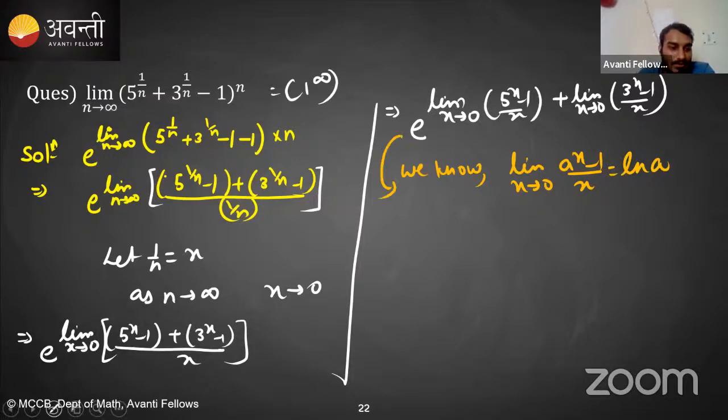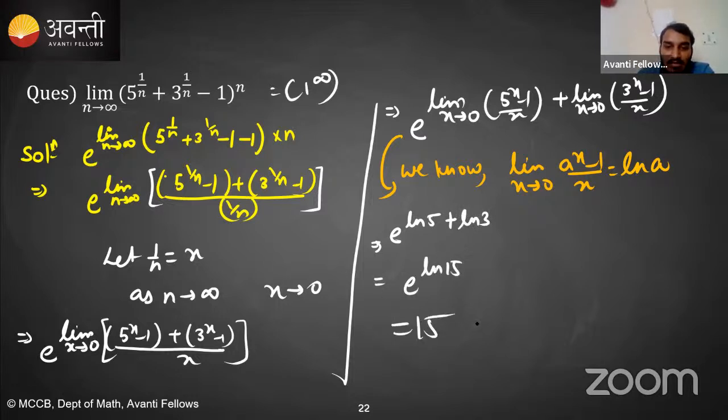So this can be written as e raised to the power ln 5 plus ln 3, which is e raised to the power ln 15, which is 15. So this is our answer.